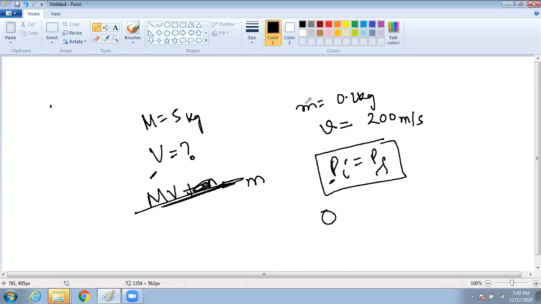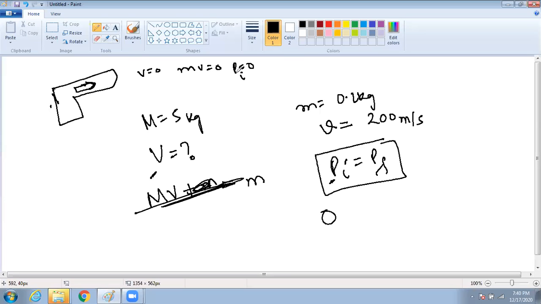Basically, the gun and the bullet. The gun is there and the bullet is here. Initially, is any momentum there? There is no initial momentum because velocity is zero. When velocity is zero, obviously the total mv will be zero. That means p will be zero, that means pi will be zero. Yes or no?